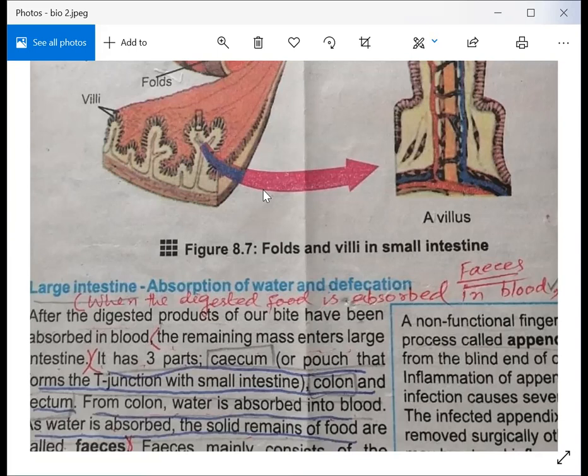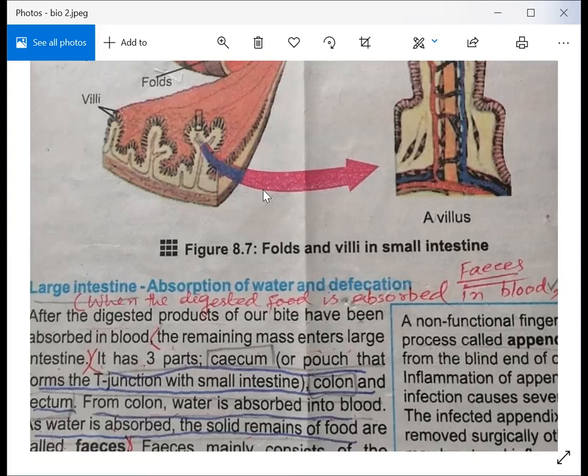So we have a common idea in our mind that feces just consists of undigested particles of our food, but this is not true. It consists of three parts. First, it consists of an undigested part, and secondly, it consists of a large number of bacteria, and the third one, it consists of dead skin or cells of alimentary canal. So these three particles are present in your feces, and then it is removed from your body.